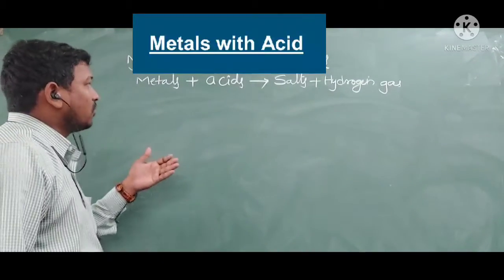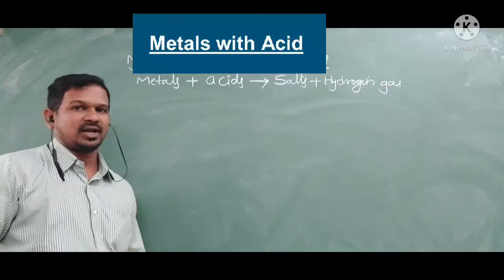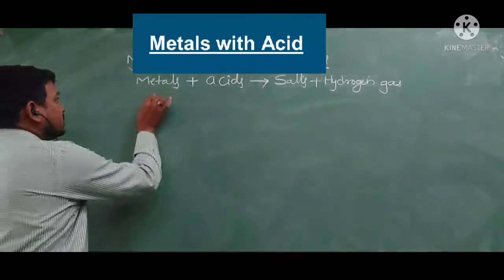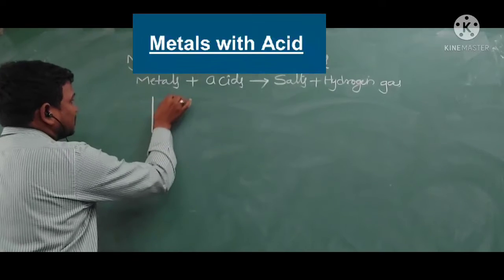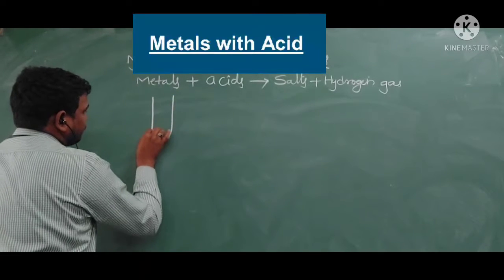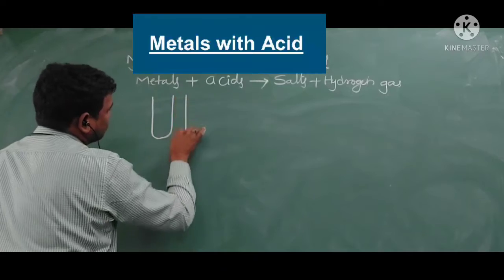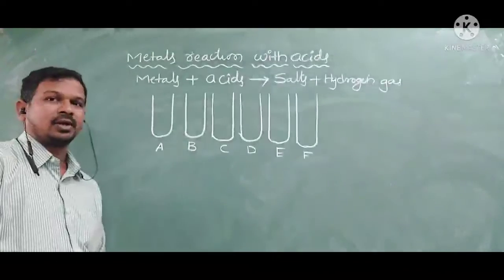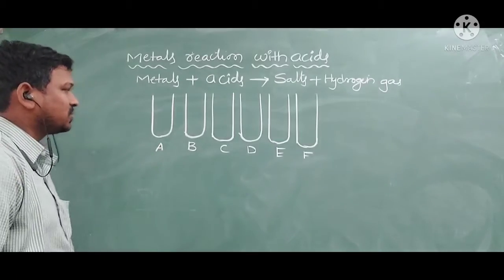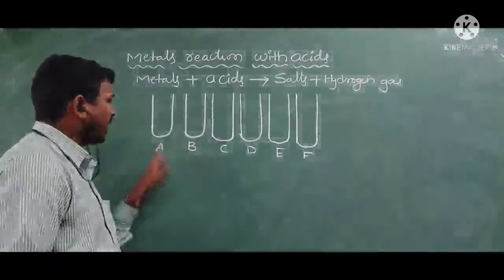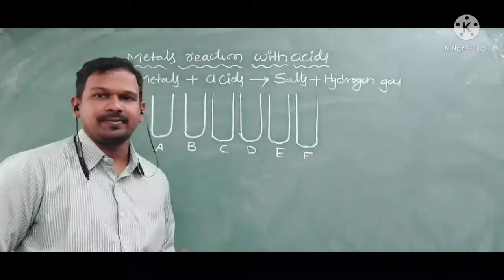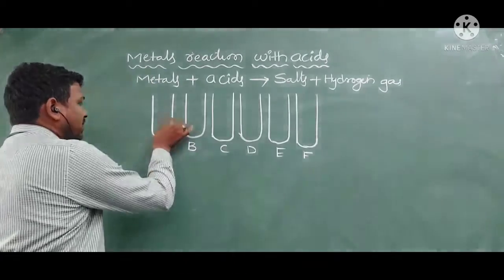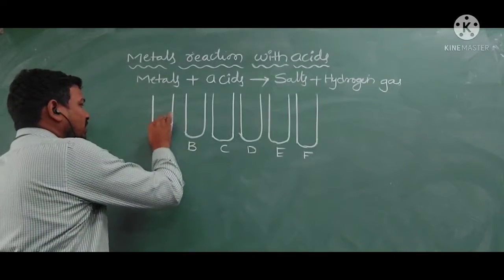In order to show how different metals react with acids, I am taking 6 test tubes. These are the test tubes, and I am naming them A, B, C, D, E, F. In the first test tube, I am taking magnesium ribbon.